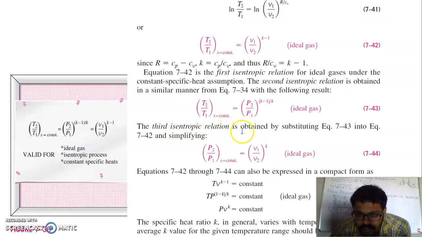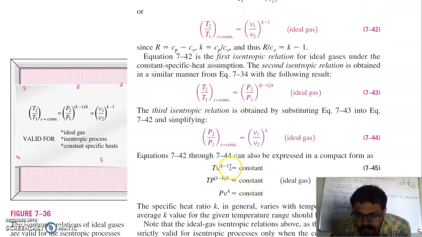The third isentropic relation: you can equate these two equations, which will become PV raised to power k is equal to constant. So we have three relations for an isentropic process. TV raised to power k minus 1 is equal to constant. If you generalize this relation for T and V, it will become TV raised to power k minus 1, and this relation becomes TP raised to power (1 minus k) by k, and this relation becomes PV raised to power